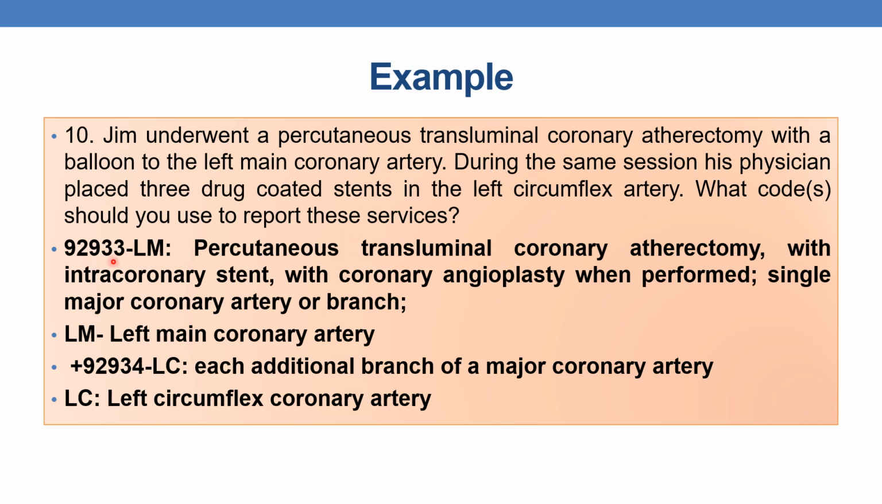The first one is 92933 with LM modifier to indicate left main coronary artery. 92933 percutaneous transluminal coronary atherectomy with intracoronary stent with coronary angioplasty when performed. Next is add-on code 92934 along with LC modifier. LC indicates left circumflex coronary artery. So these two are the appropriate codes for this example.